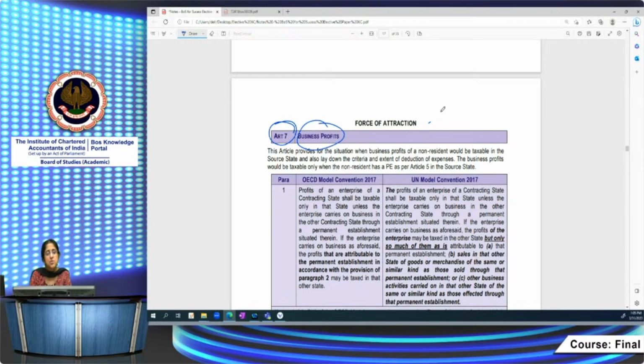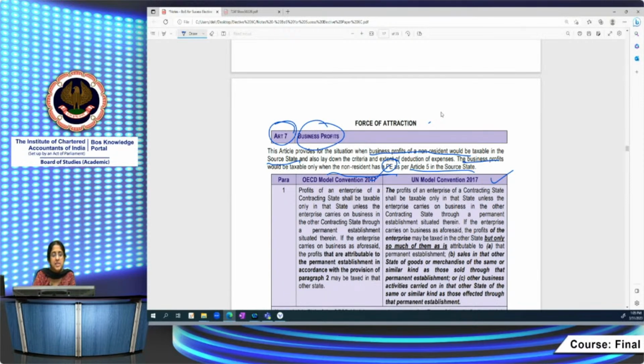It provides for a situation when the business profits of a non-resident would be taxable in the source state, and also lays down the criteria and extent of reduction of expenses. Business profits will be taxable only when the non-resident has a PE, permanent establishment, as per Article 5 in the source state. Let's go through what the OECD Model Convention says, what the UN Model Convention says, and what is the difference between the two.